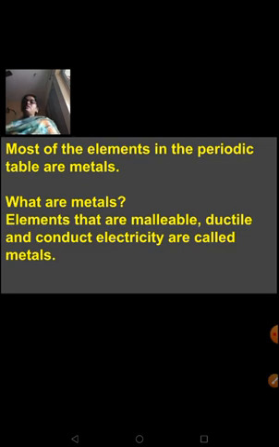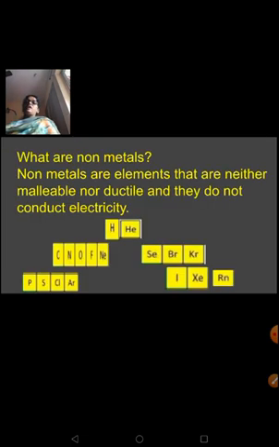So metals are elements that show these properties of malleability, ductility. Some of them are lustrous too and they conduct electricity, right? And non-metals are the opposite of this. Non-metals are elements that are neither malleable nor ductile, and they do not conduct electricity. So from your periodic table, we have these non-metals which were given under yellow color boxes.